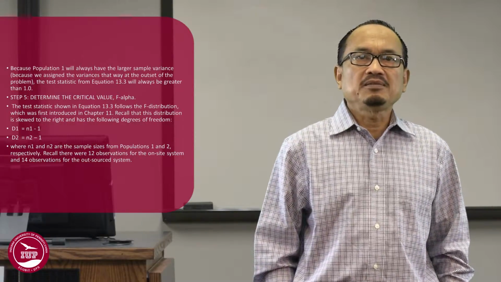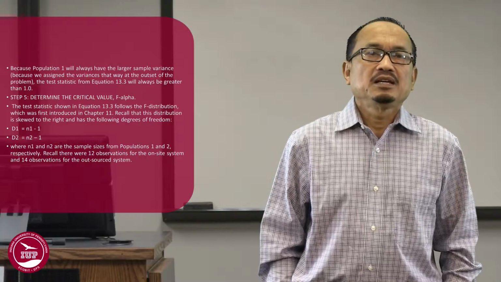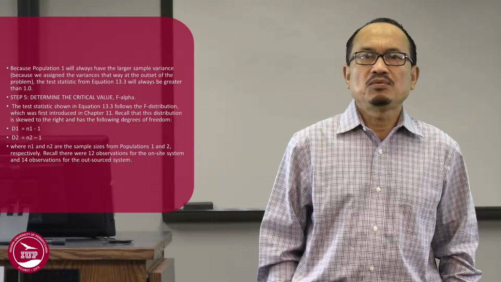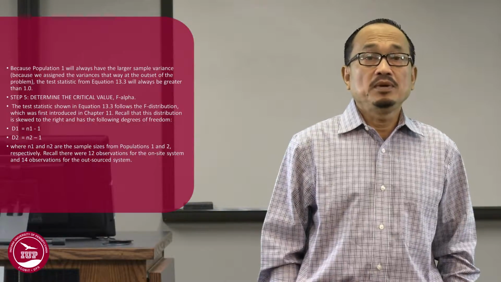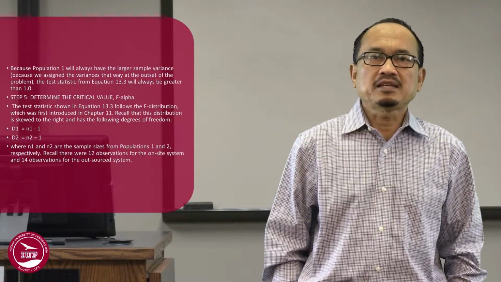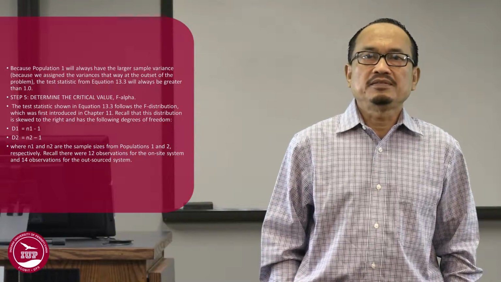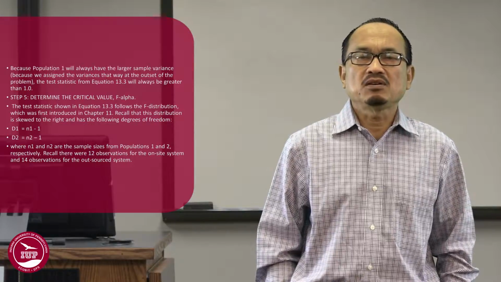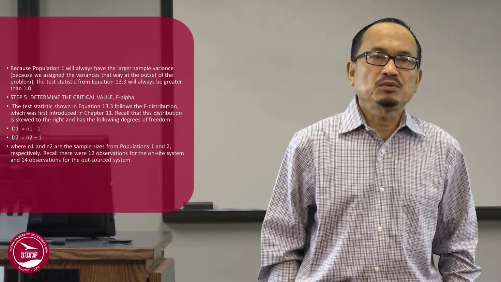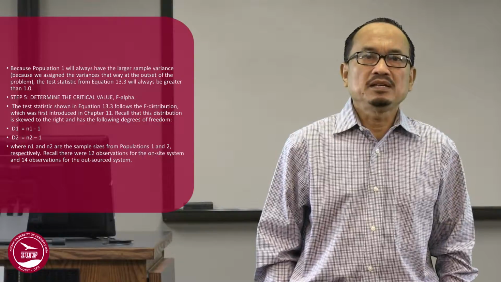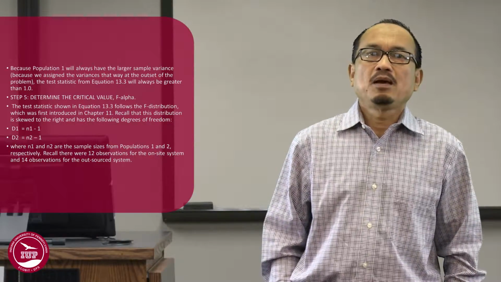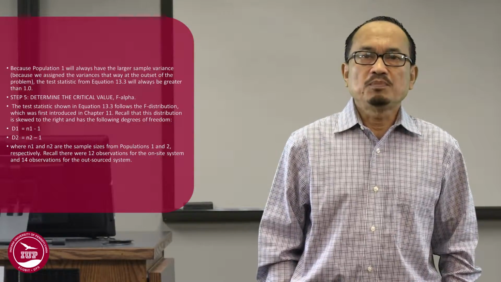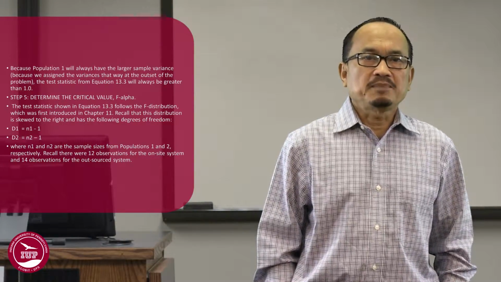Step 5. Determine the critical value, or F alpha. The test statistic shown in equation 13.3 follows the F distribution, which was first introduced in chapter 11. Recall that this distribution is skewed to the right and has the following degrees of freedom. d1 is equal to n1 minus 1, d2 is equal to n2 minus 1, where n1 and n2 are the sample sizes for population 1 and 2, respectively.